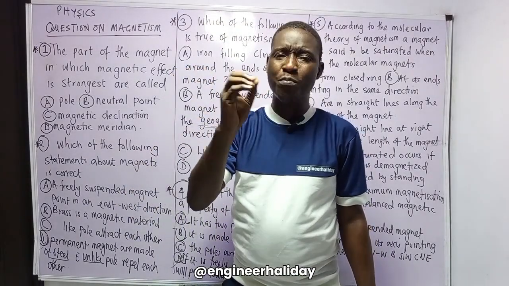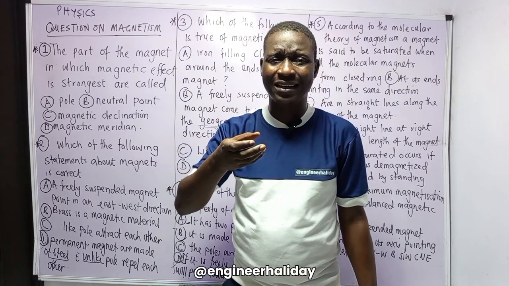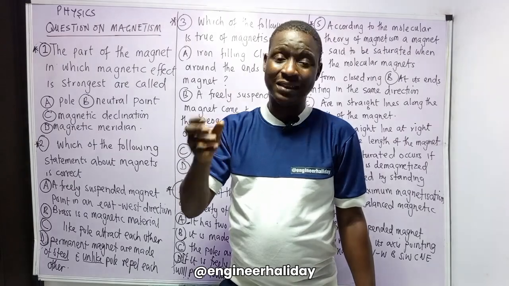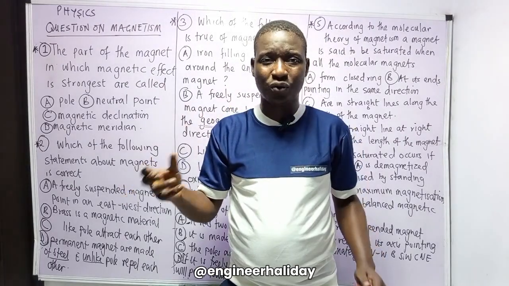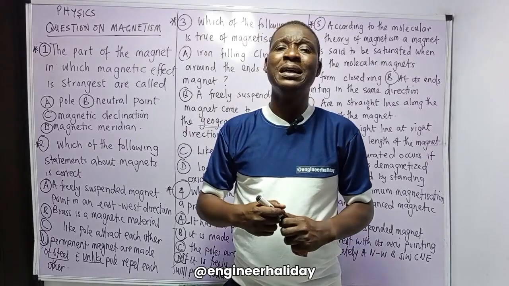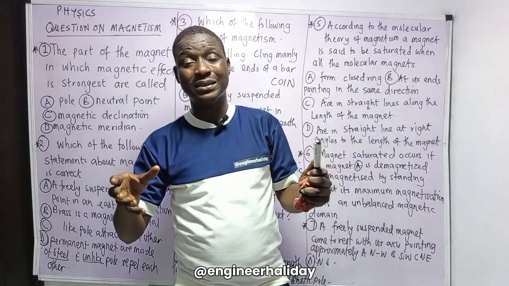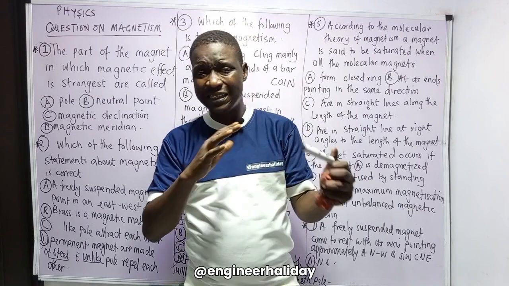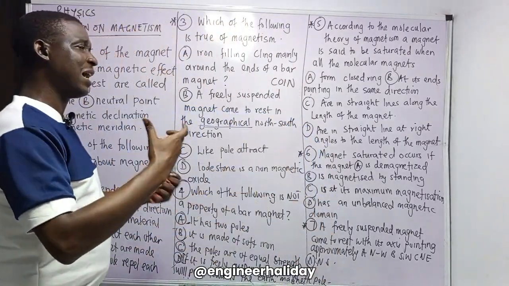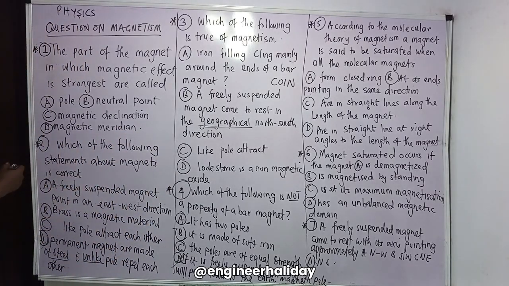The ability of a magnet to either repel like poles or attract unlike poles is what we call magnetism. That's what I mean by that.